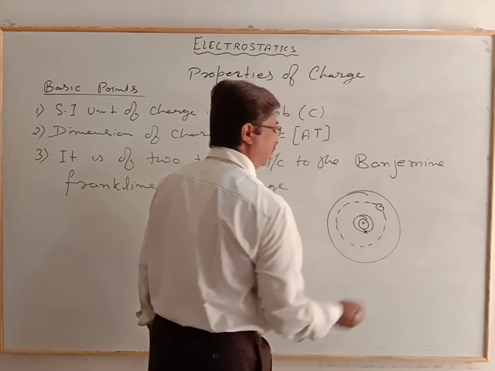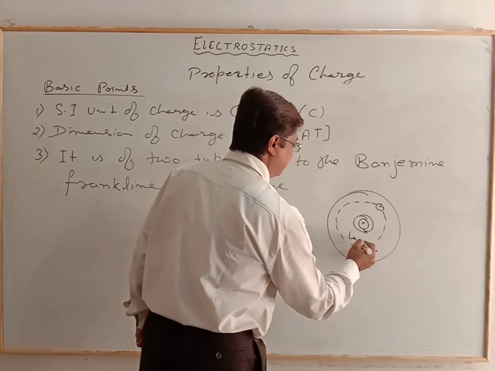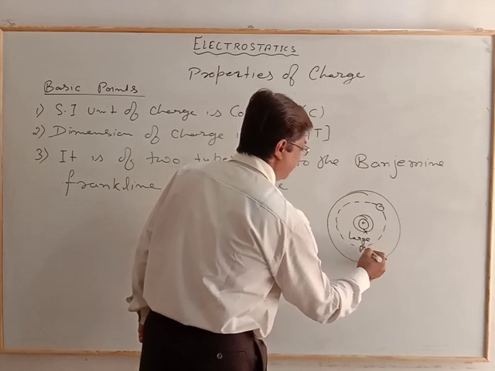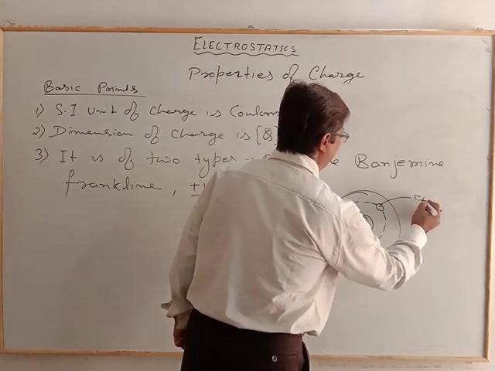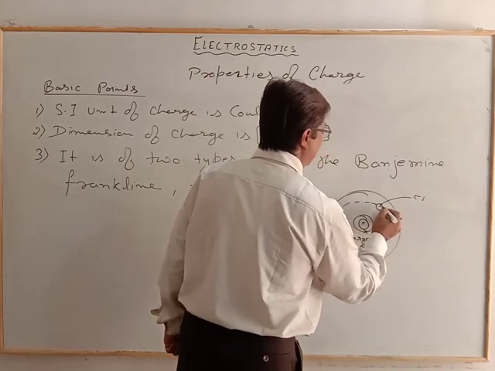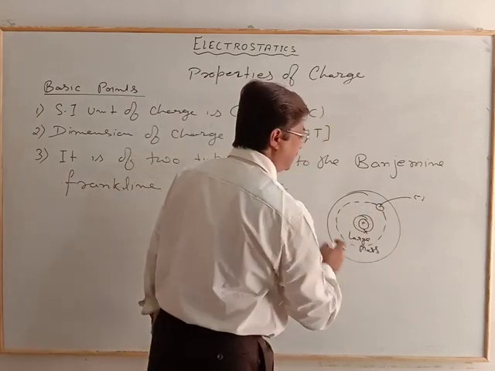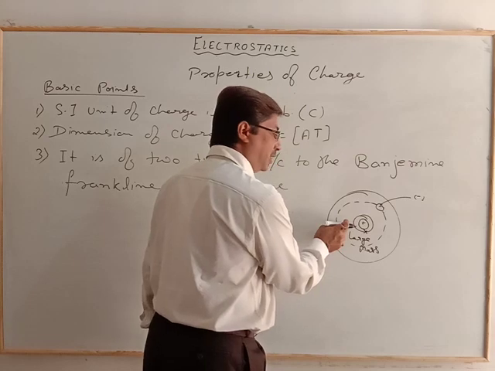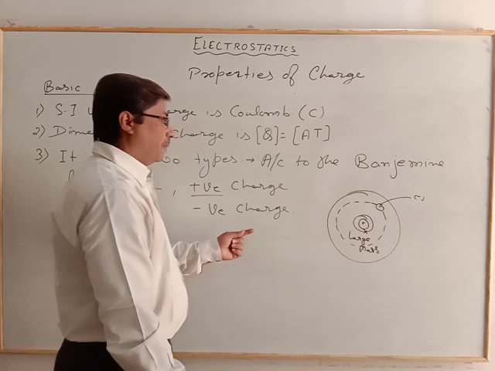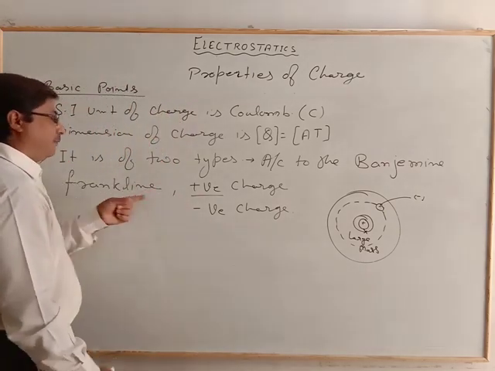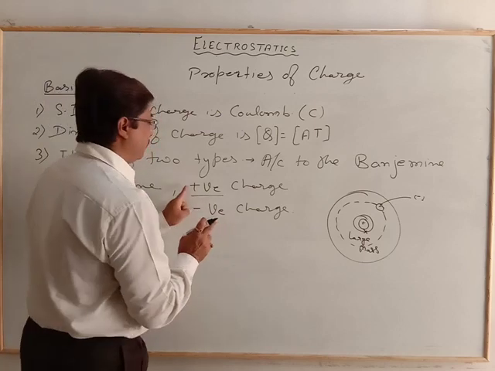Only the electron will move. Why so? It has a large mass. So only the electron moves. When the electron moves somewhere else, it leaves some space, and that is considered positive, because the body has an excess of positive charge. Got the point? By this, Benjamin Franklin said that positive and negative are the 2 types of charges.